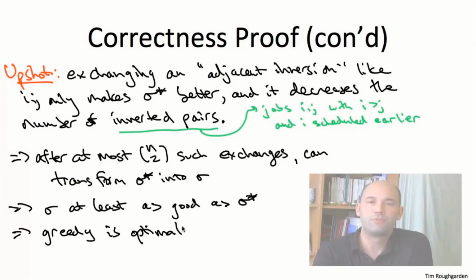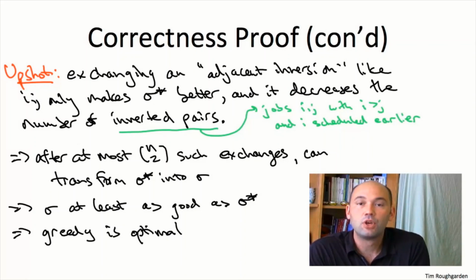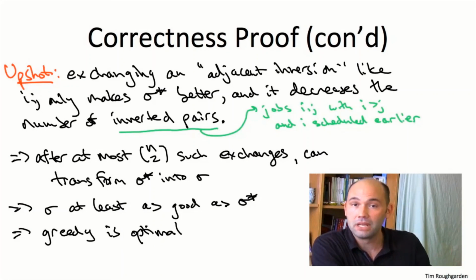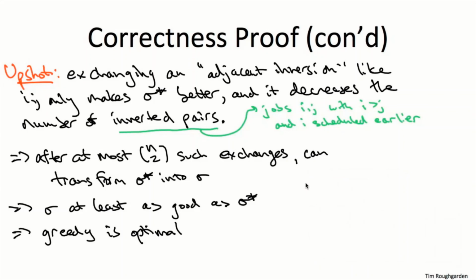So one final note before I write down the QED. For those of you familiar with the bubble sort algorithm, and it's totally fine if you're not, you will recognize that essentially what we're doing inside the proof, not in our algorithm, is applying bubble sort in effect to this arbitrary competing schedule sigma star. And by uninverting the inversions, we transform it into the greedy schedule, making it only better, thereby justifying as optimal our greedy algorithm schedule sigma.